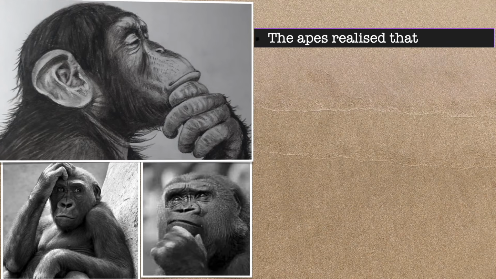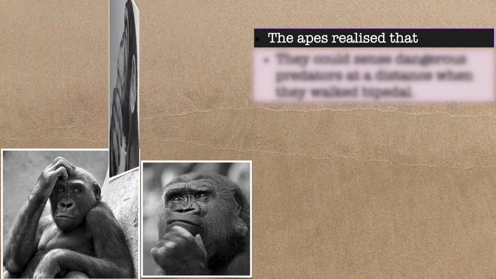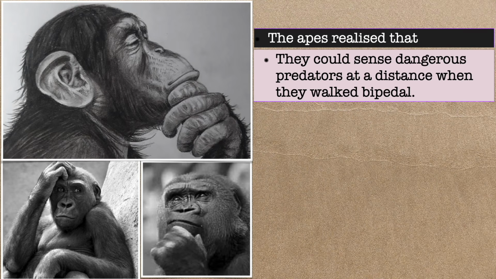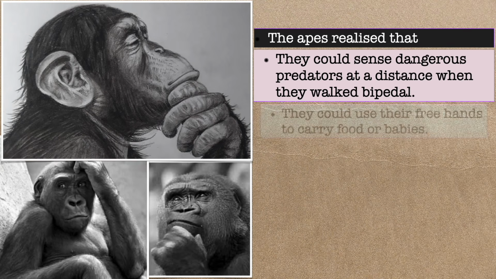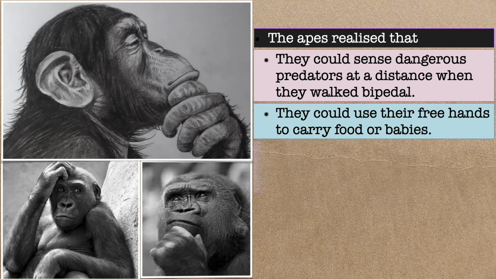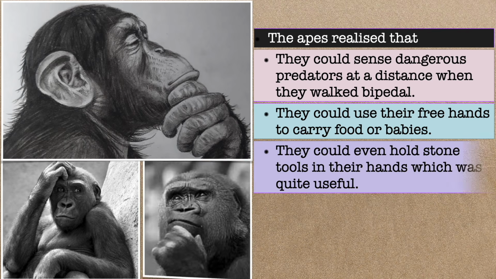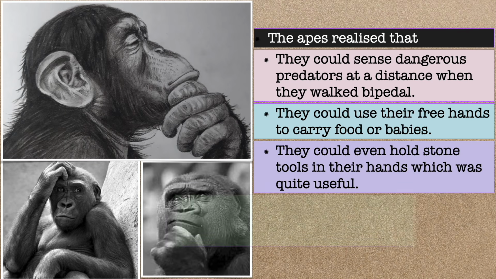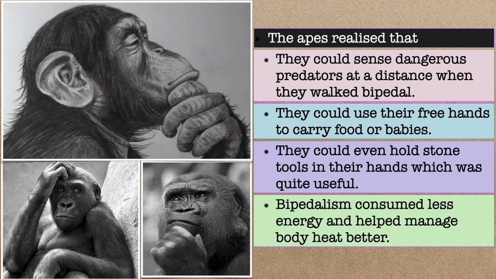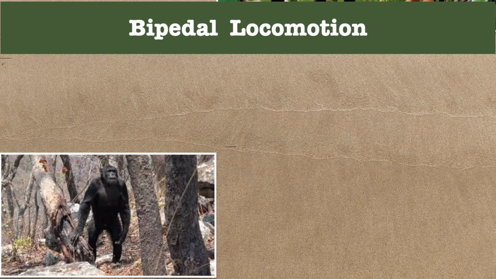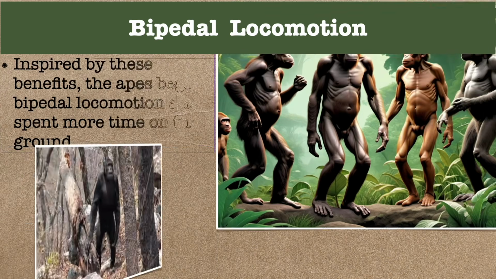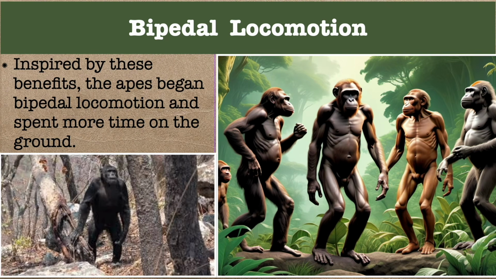Apes realized that they could sense dangerous predators at a distance when they walked bipedal. They could use their free hands to carry food or babies. They could even hold stone tools in their hands, which were quite useful. Bipedalism consumed less energy and helped manage body heat better. Inspired by these benefits, the apes began bipedal locomotion and spent more time on the ground.